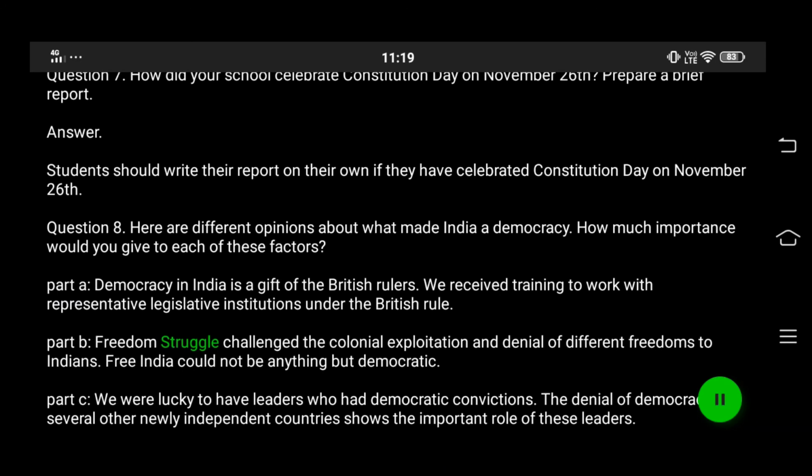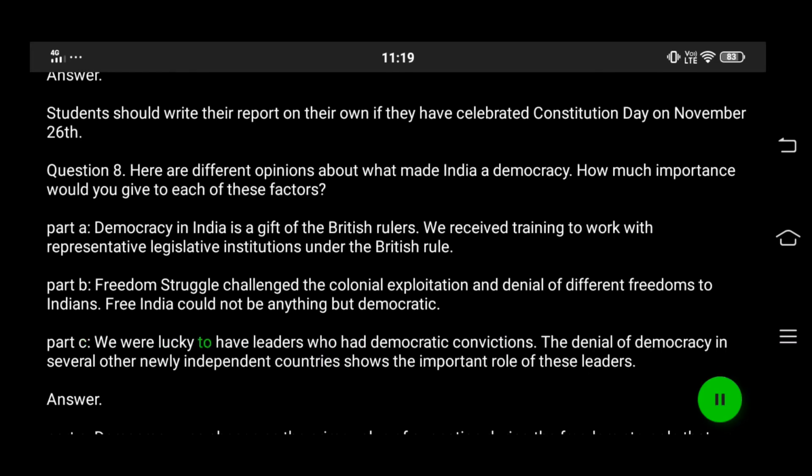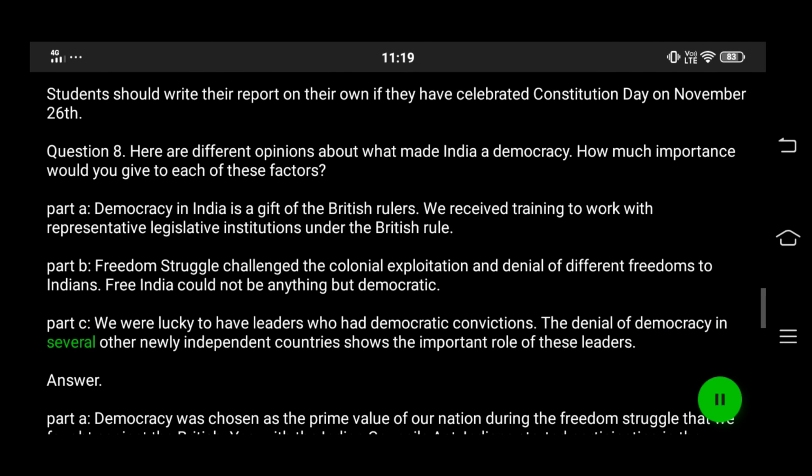Part B. Freedom struggle challenged the colonial exploitation and denial of different freedoms to Indians. Free India could not be anything but democratic. Part C. We were lucky to have leaders who had democratic convictions. The denial of democracy in several other newly independent countries shows the important role of these leaders.